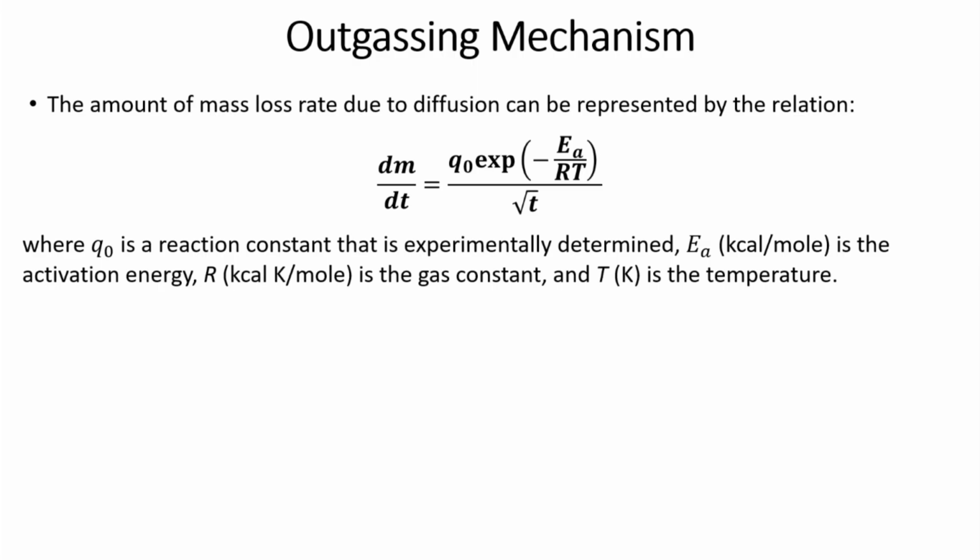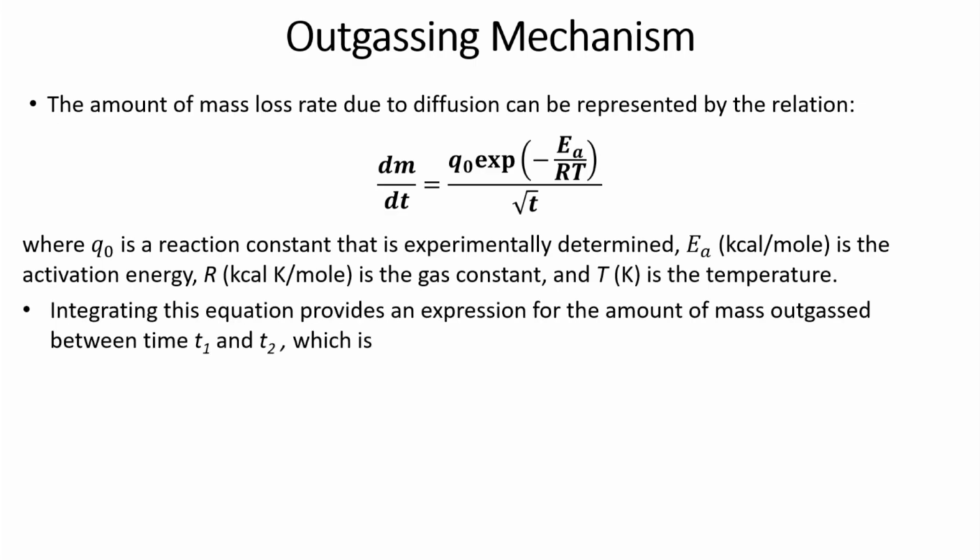That is the characteristic of the outgassing property of the material, and it needs to be determined experimentally. EA is the activation energy, whose unit is kilocalories per mole, and R is the gas constant, whose unit is kilocalorie per Kelvin per mole, and T is the temperature in Kelvin.